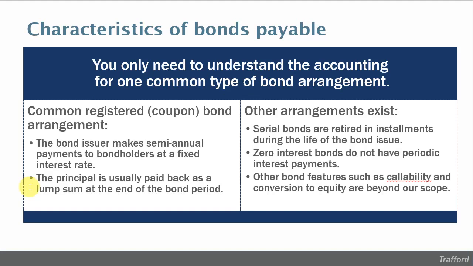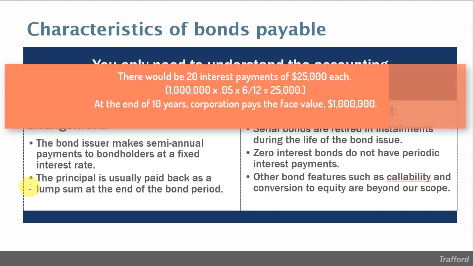So for example, if a corporation issues a 10-year bond for $1 million and that bond pays 5% interest twice a year, that means that they're going to be making semi-annual payments, and at the end of 10 years they're also going to pay back the full $1 million of principal.